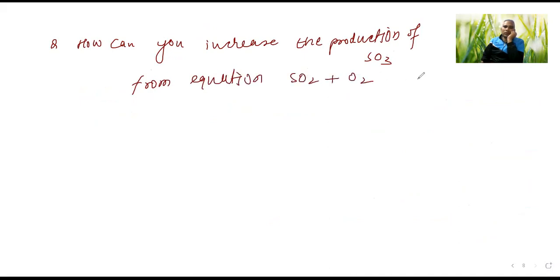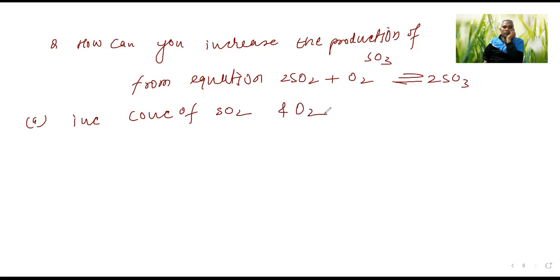The equation is SO2 plus O2 reversible, giving 2SO3. Option A, increase the concentration of SO2 and O2.